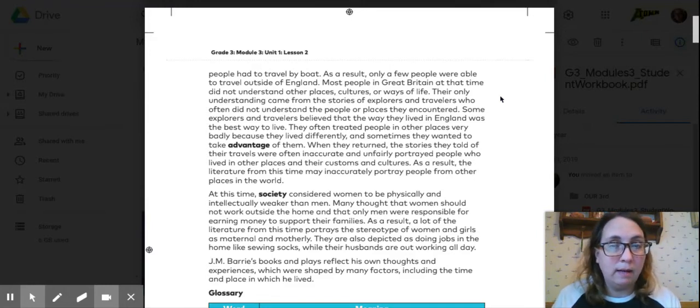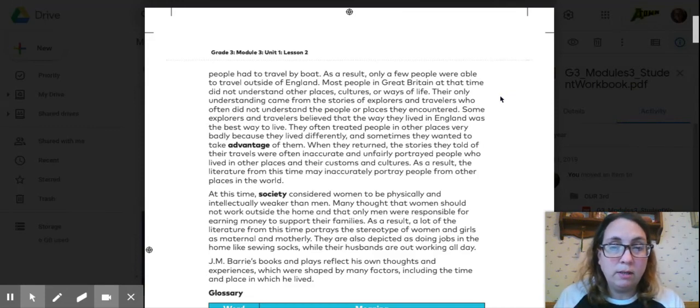At this time, society considered women to be physically and intellectually weaker than men. Miss Witcher does not like that. Many thought that women should not work outside the home and that only men were responsible for earning money to support their families. As a result, a lot of the literature from this time portrays the stereotype of women and girls as maternal and motherly. They are also depicted as doing jobs in the home like sewing socks while their husbands are out working all day.